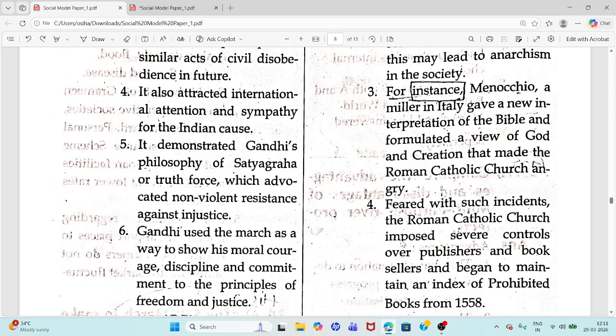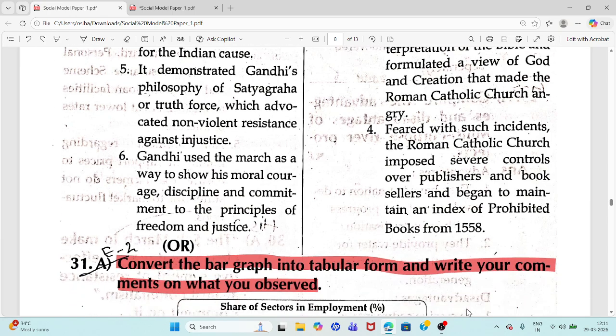Roman Catholic Church imposed severe controls over publishers and booksellers to maintain an index of prohibited books from 1558.